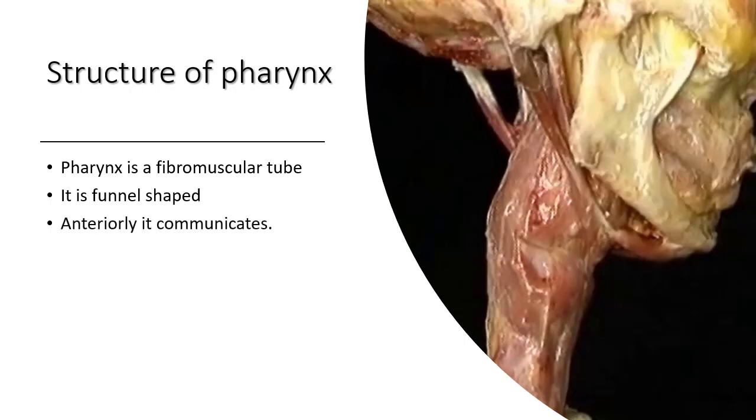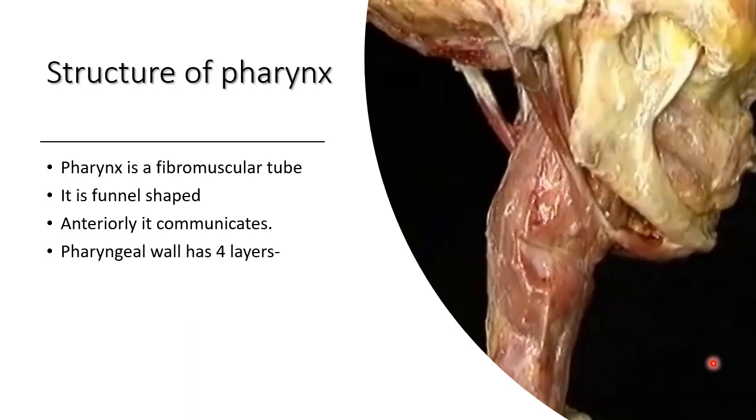It communicates anteriorly to the nasal cavity at this region and the oral cavity, and here it communicates anteriorly to the laryngeal cavity. So these three are different parts of the pharynx from the internal side: nasopharynx, oropharynx and laryngopharynx.